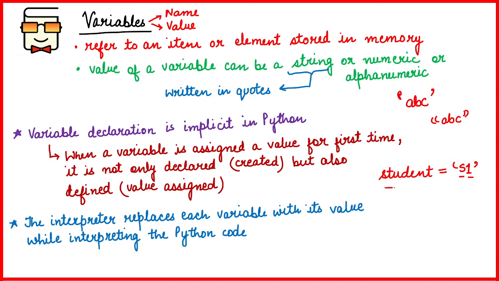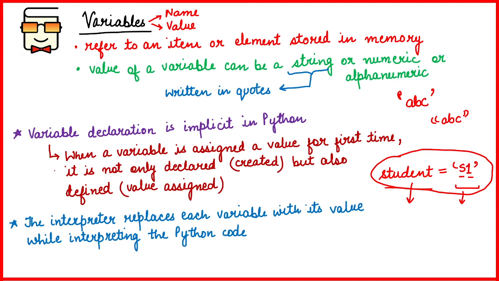So this is my variable name and this is my variable value. When I write down this statement, this statement is doing two tasks. It is defining the variable whose name is student, and it is also assigning the value to that variable, and that value is the string s1.